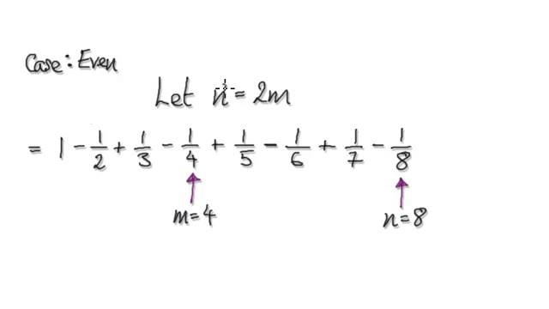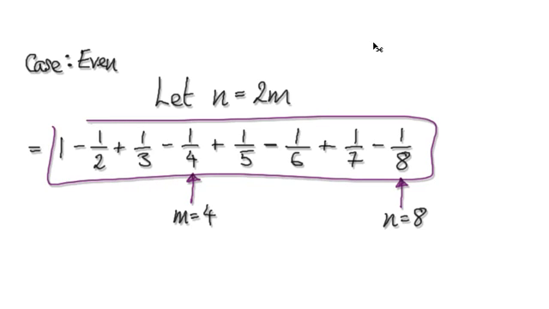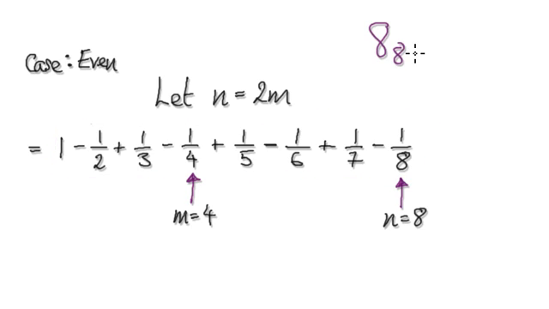So the trick that we're going to use is we're going to say let n be 2m. This is a way of me communicating to you that we are looking at an even number of terms. So for example, if you want to sum up this whole thing here, you would say S8. If you want to sum up to the nth term, you would say Sn.